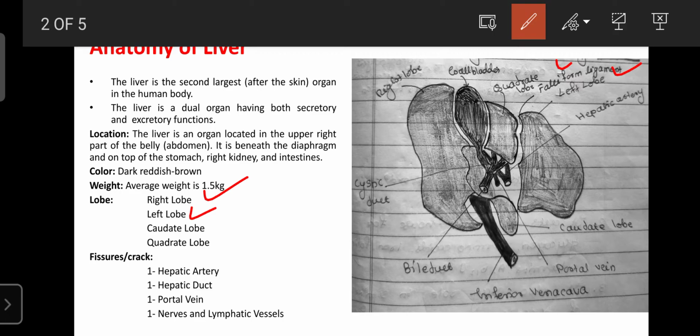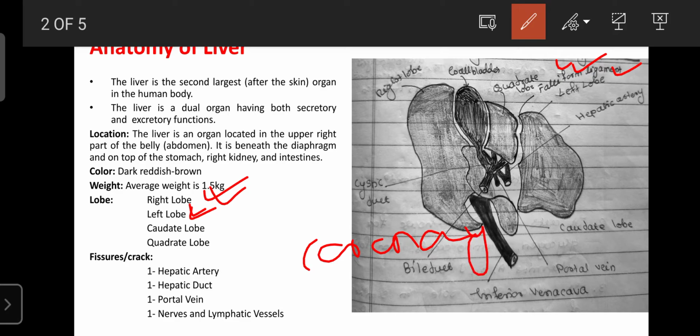Because of the presence of the falciform ligament, the liver is divided into two parts, the right lobe and left lobe. The liver also contains another ligament known as the coronary ligament.